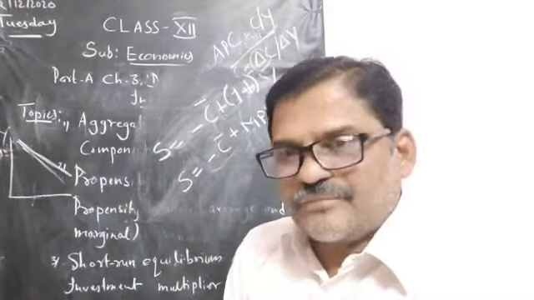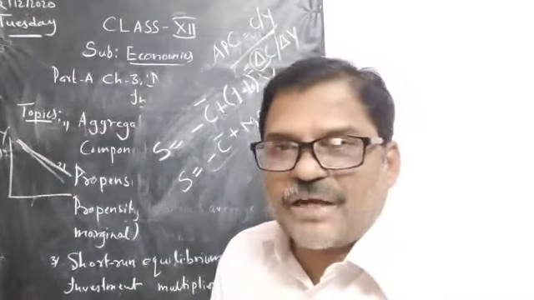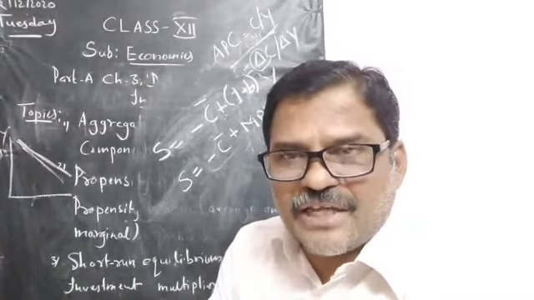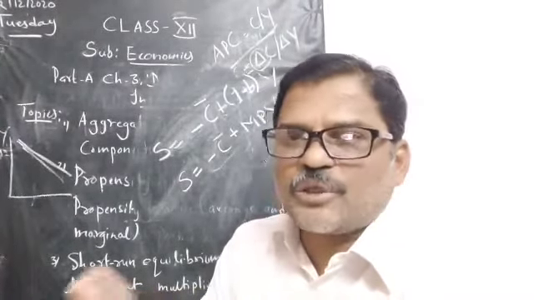Okay, next. What is APS? APS is the ratio of saving to the total income.